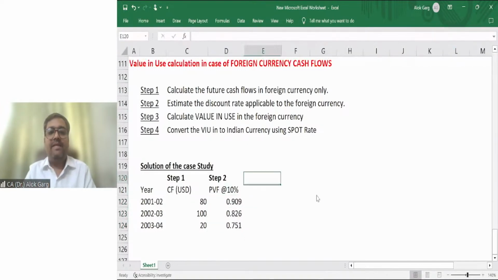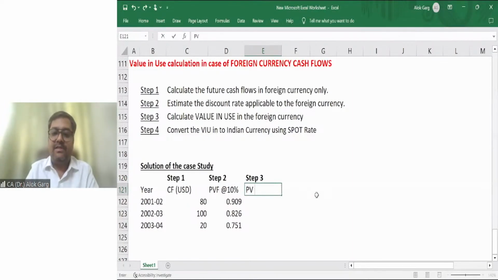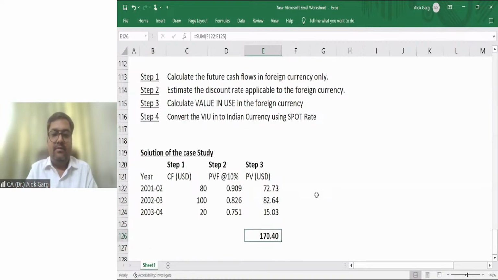Right? What is my step number three? Compute value in use. Compute present value in foreign currency, that is present value in USD. Right? This is my present value in USD. This is my cash flow present value in USD.